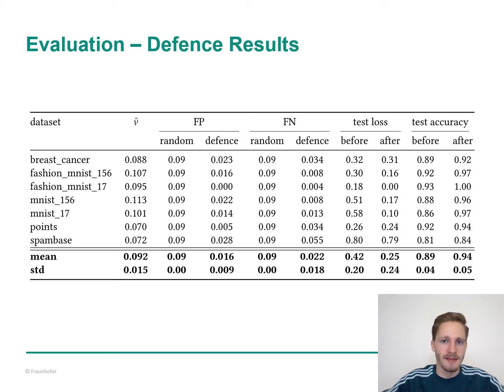We identify poison instances with an average false positive rate and false negative rate of 0.02, and that significantly outperforms a random baseline where both false positive and false negative rate are 0.09. The test loss and test accuracy improve considerably when using our defense on the poison dataset. Have a look at the mean values here. We achieve increasing the test accuracy from 0.89 to 0.94.